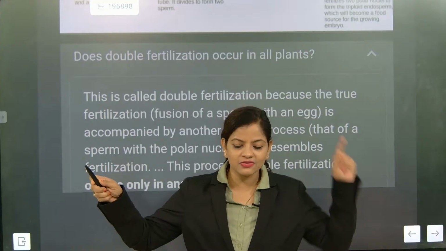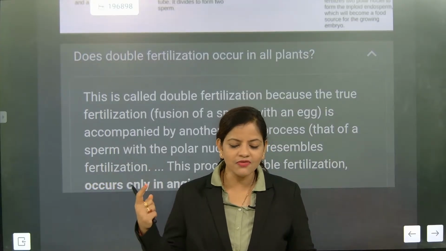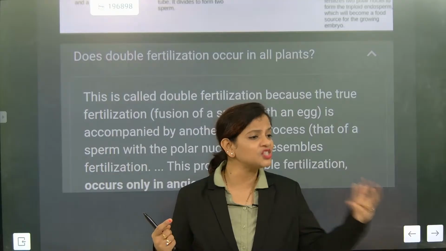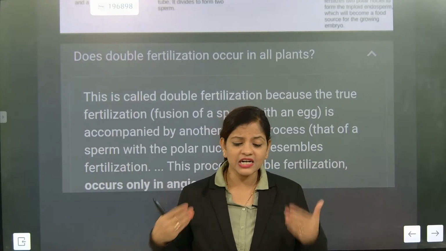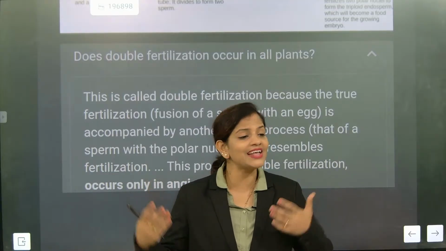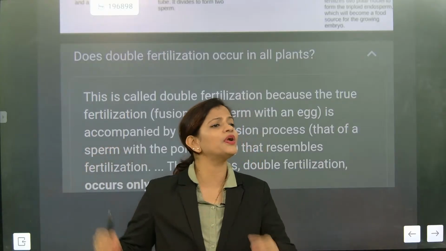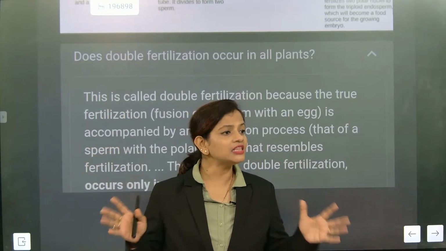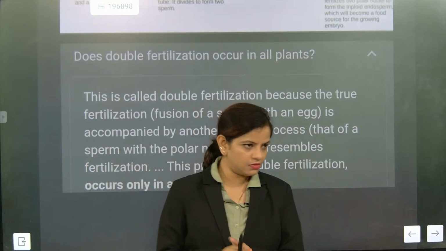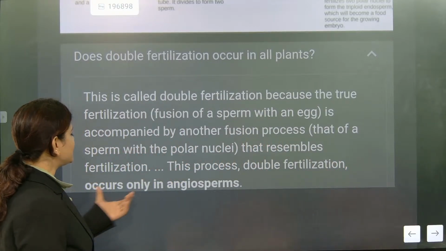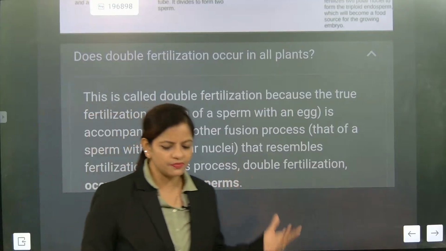Triple fusion: one fusion with the egg, another one fusion with two polar nuclei. But is it a fertilization? It is called double fertilization, because one fertilization is done to produce seeds, another one is the outer coating. Understood? Now listen, that's done in angiosperms.